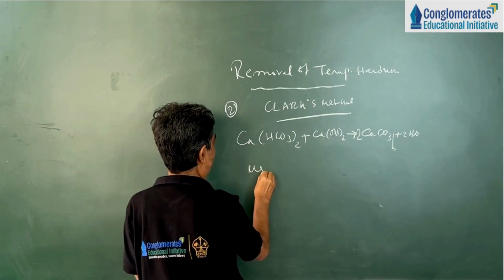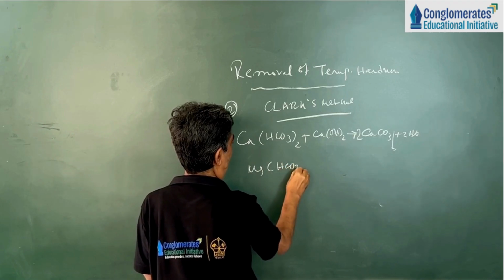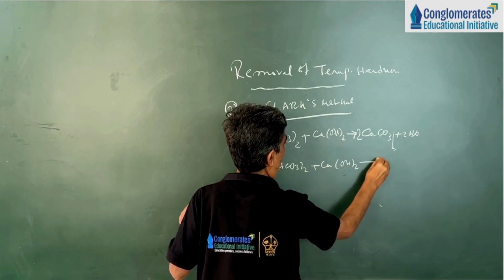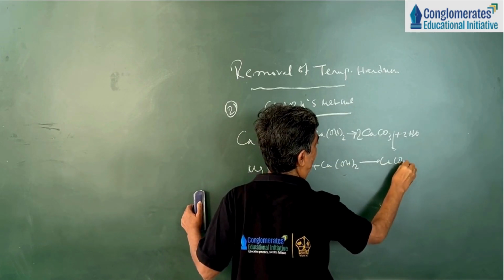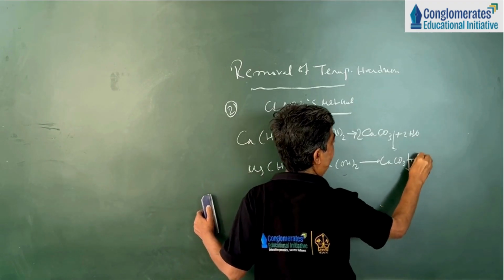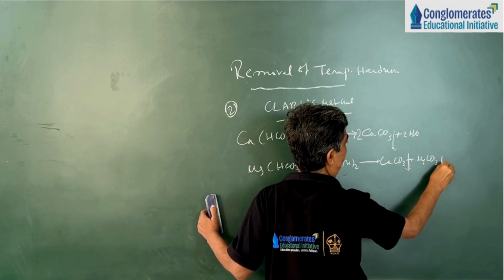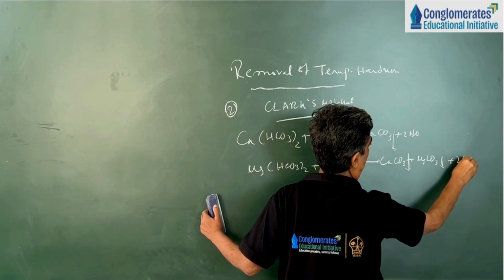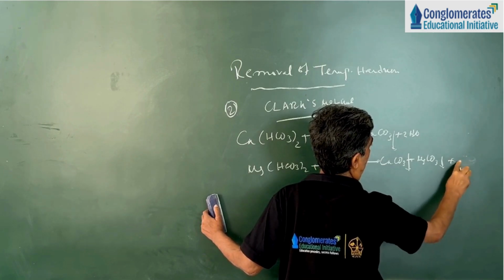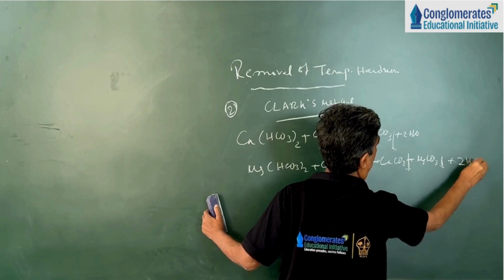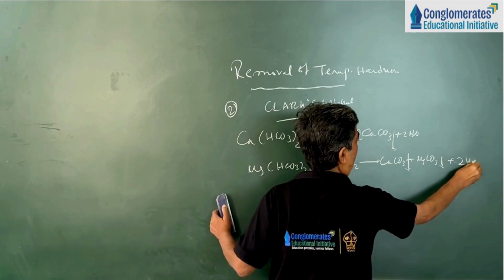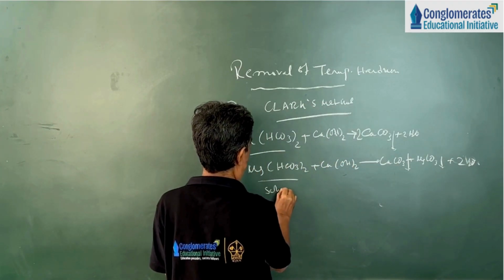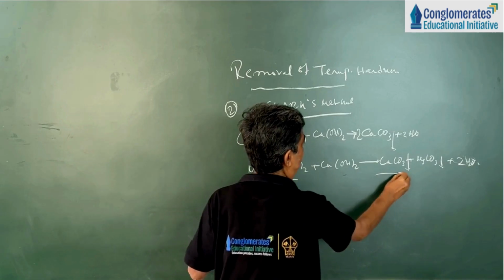Similarly, magnesium bicarbonate plus slaked lime, we get calcium carbonate, magnesium carbonate and water. So this soluble becomes insoluble.